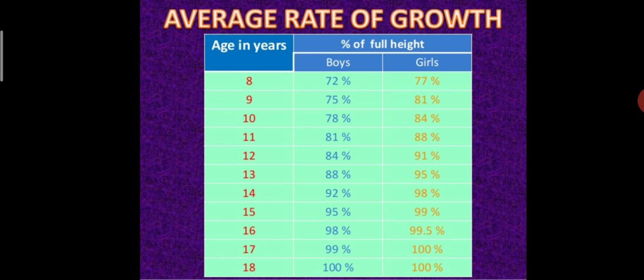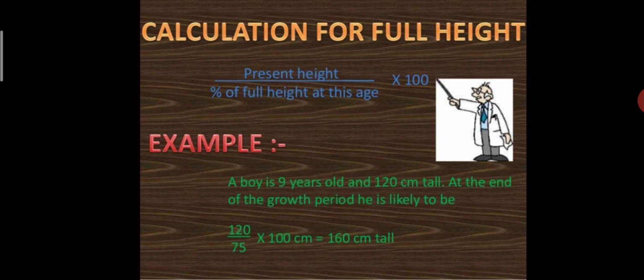18 years, 100% in boys and 100% in girls. So what we see in these ages is the percent of full height which is increasing in the boys' and girls' bodies. Okay students, understand this table. Now, calculation for full height. Here one formula is given to you for how you calculate your full height.